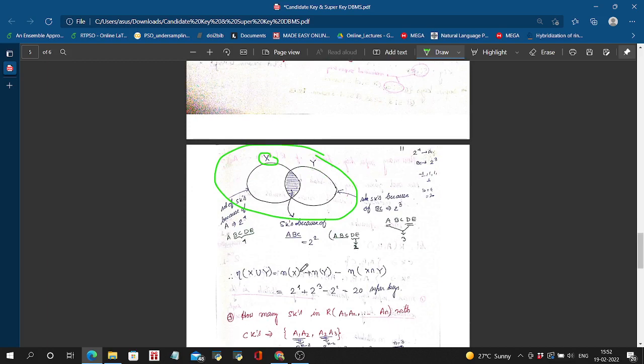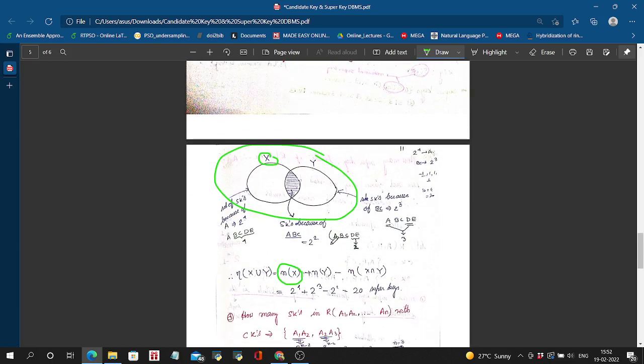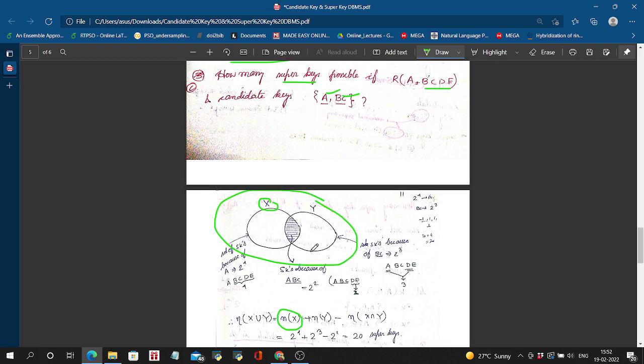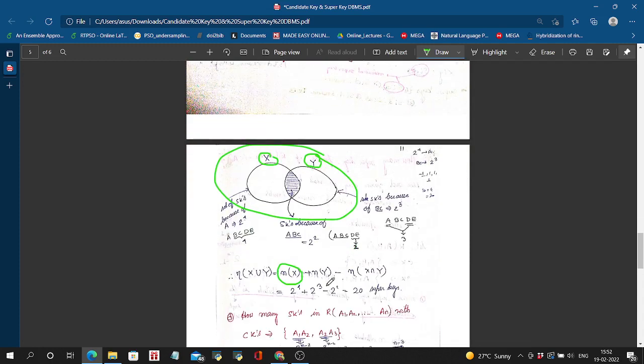So what will the total number of super keys be? n of X is the number of super keys that can be formed by A. Except A there are 4 attributes, so 2 to the power 4, plus the number that can be formed by Y, that is BC. Remaining attributes are 3, so 2 to the power 3, minus n of X intersection Y, that is ABC.